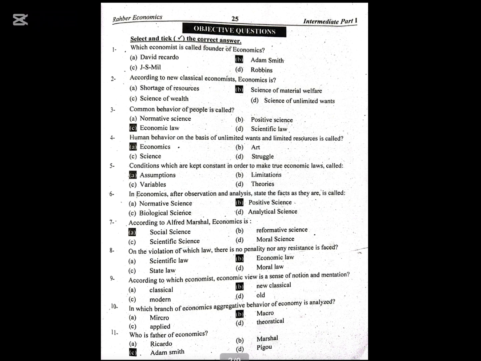resistance faced? Economic law. New classical. In which branch of economics is the aggregative behavior of the economy analyzed? Macro. Who is the father of economics? Adam Smith.